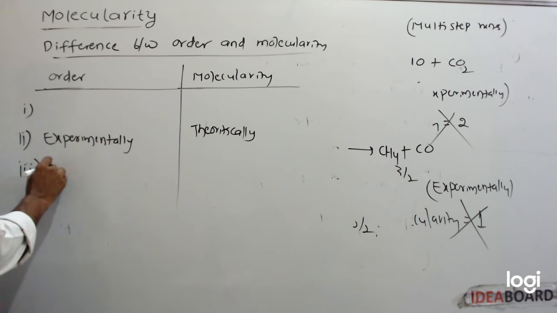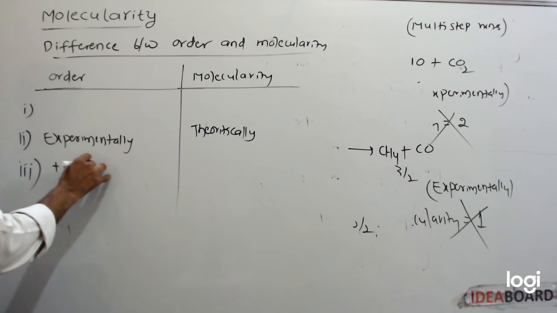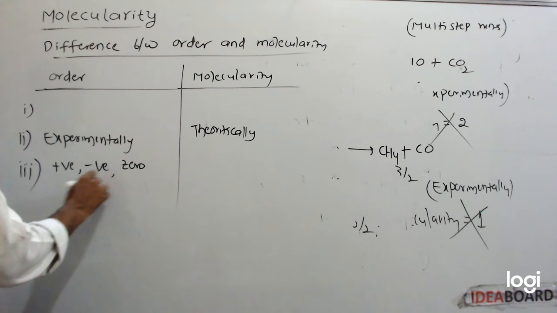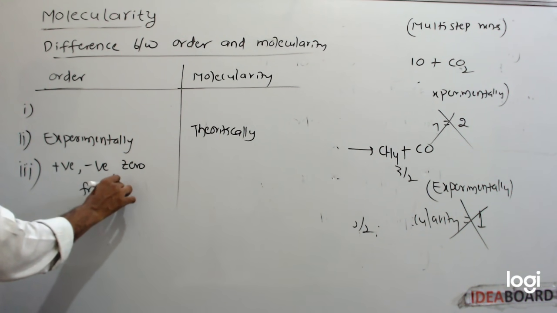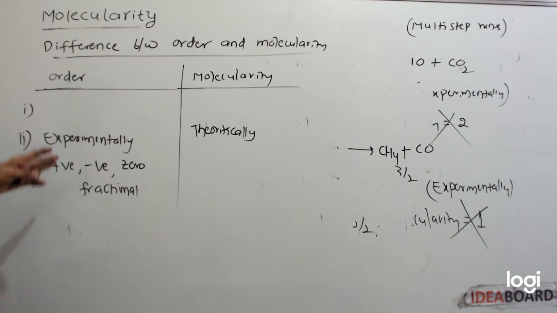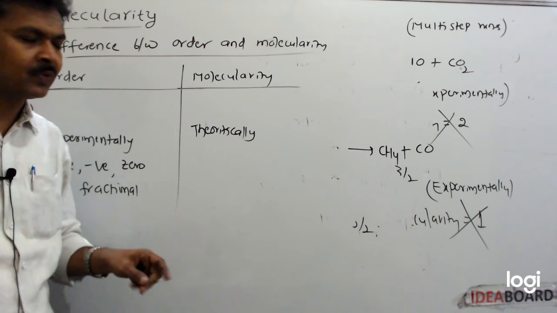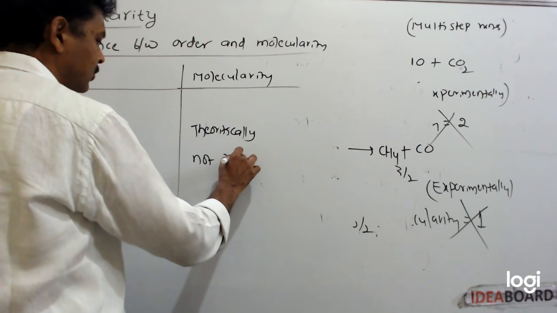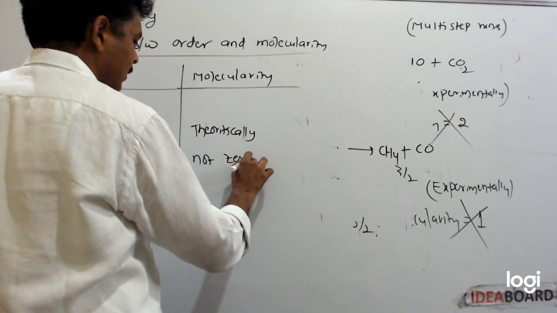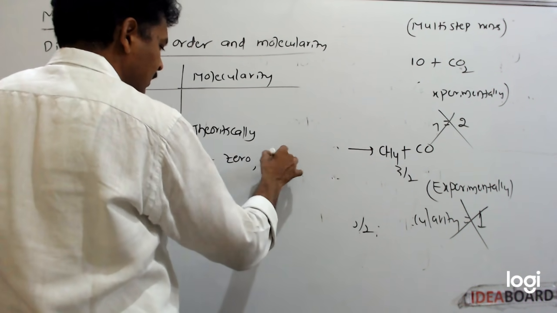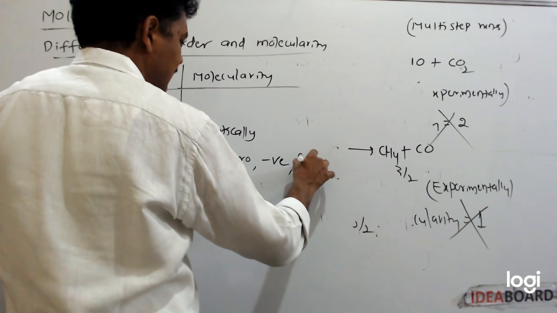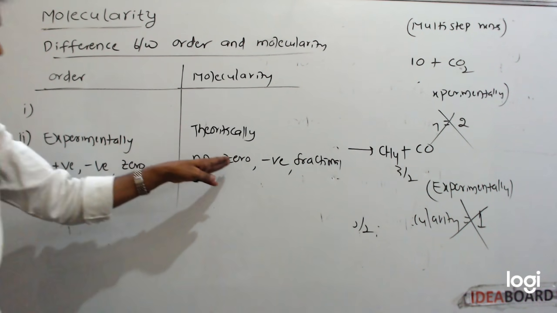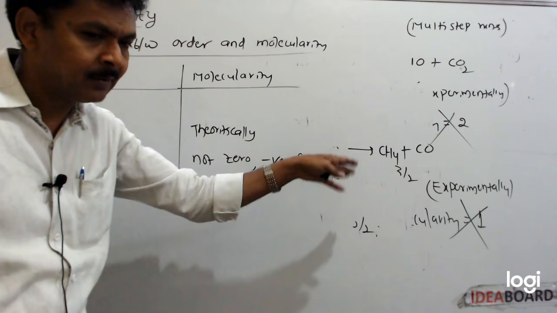Next one, order may be positive, negative, 0, even fractional also. But molecularity is not 0, not negative, not fractional.